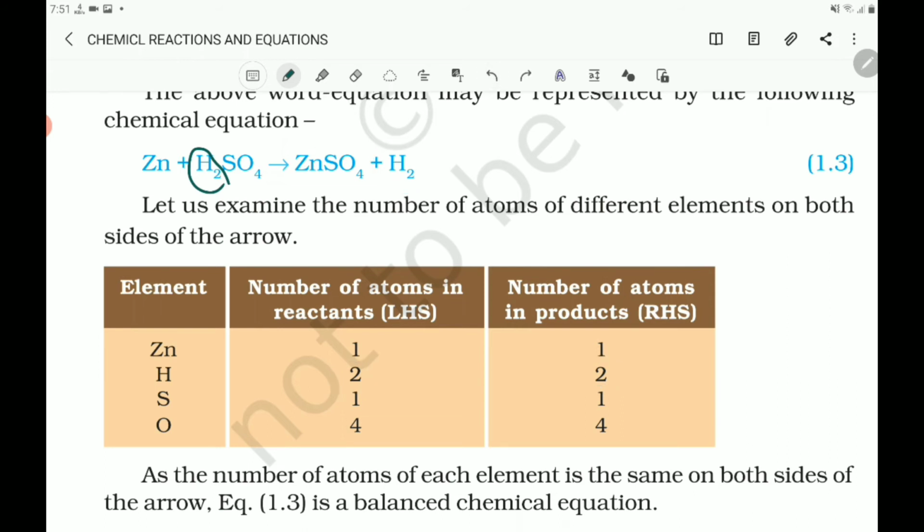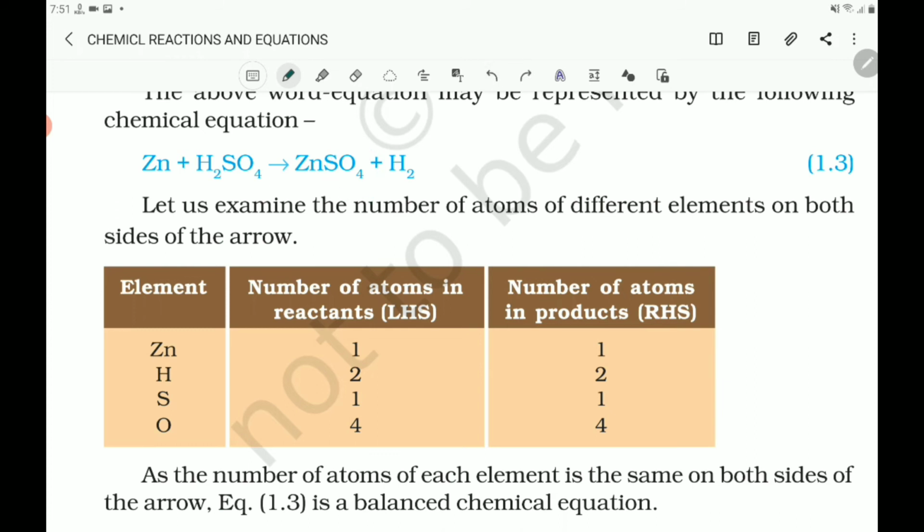Next, sulfur, on the reactant side 1 atom, on the product side also 1 atom. Oxygen, on the reactant side 4 atoms are there, and on the product side also 4 atoms are there.